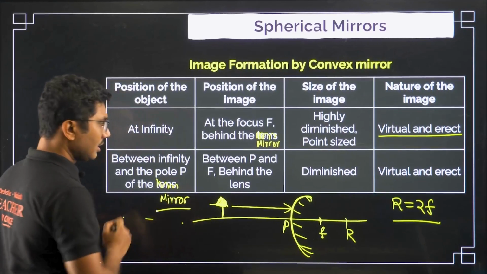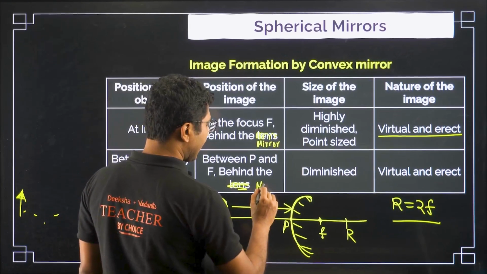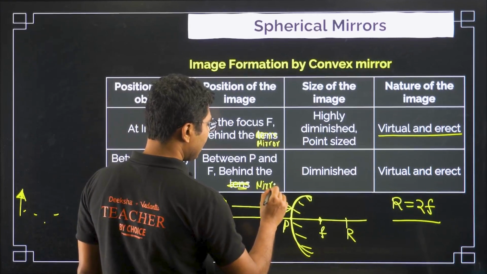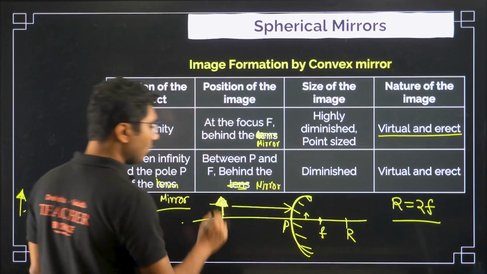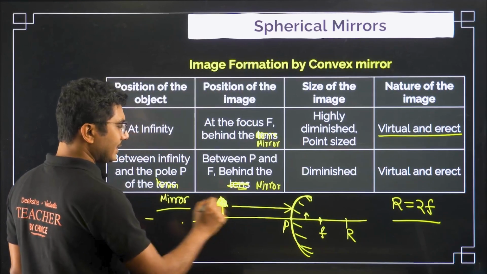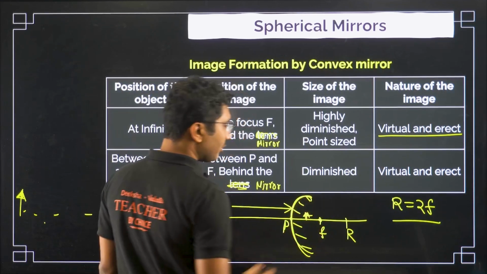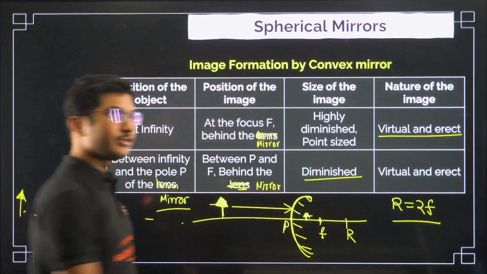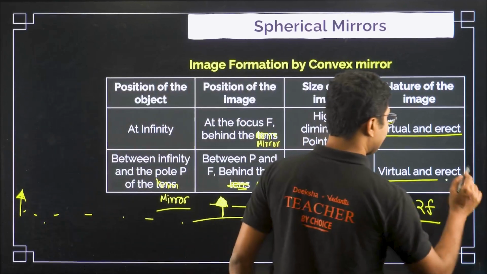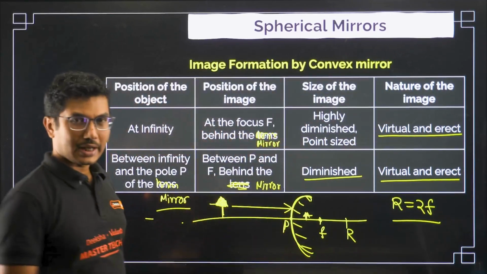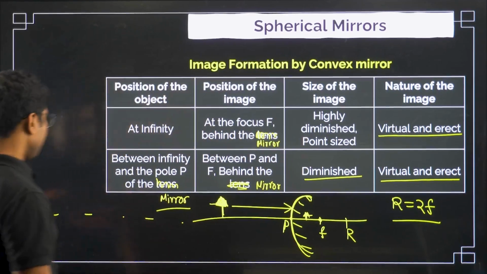This will be the mirror. Okay, between P and F, behind the mirror, so the image will be forming over here. If you put it in the finite range, then the image will be forming over here and it will be diminished. Diminished means the size will be smaller, and it will be virtual and erect. Virtual and erect means upright. Okay, it will be in the same direction as the object, right?